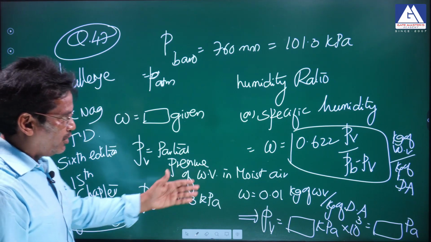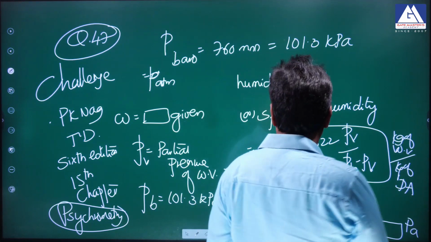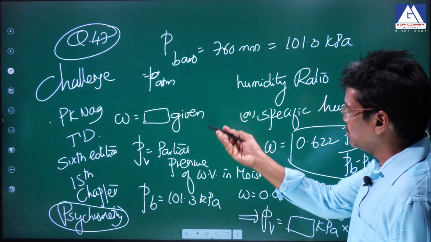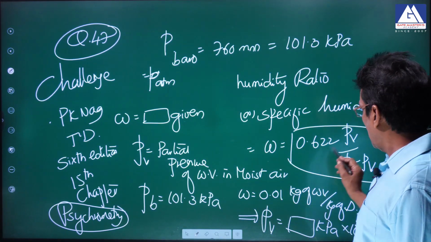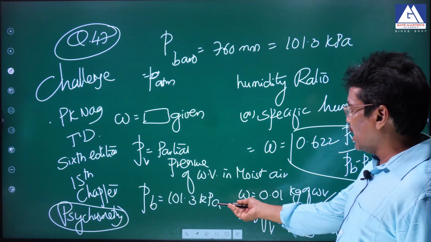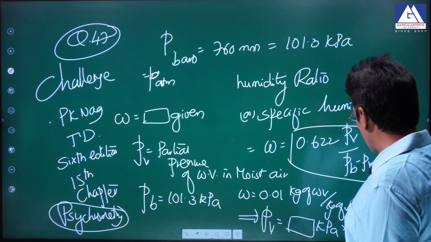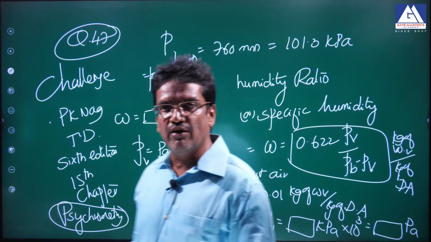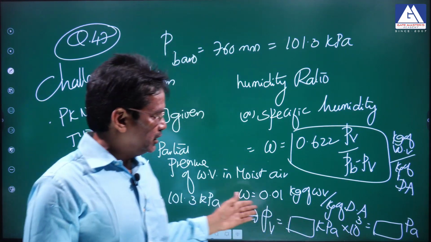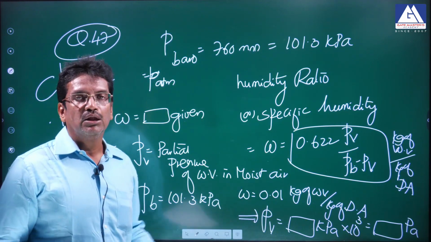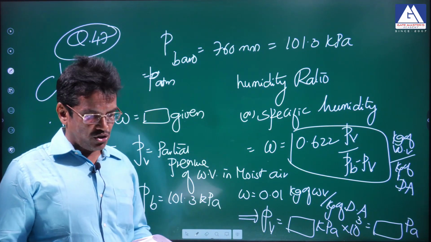This is one of the very famous psychrometric relations. If you substitute this W value, and if you keep PB equal to 101.3 kilopascal, you will get the PV formula. But multiply with 10 cube, you will get the answer in Pascal, but the given options are not matching with this exact correct answer. So you can definitely challenge this.